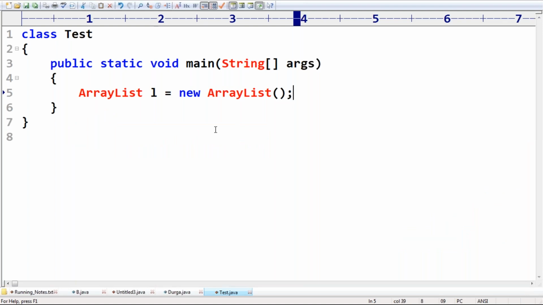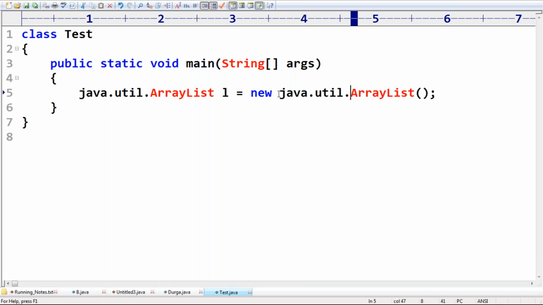In the first way, sir, better to replace this one with java.util.ArrayList, like that. Can you please tell if the code is going to compile or not? Please confirm, either the code is going to compile or not? 100% sure it's going to compile. The compiler should not raise any problem.